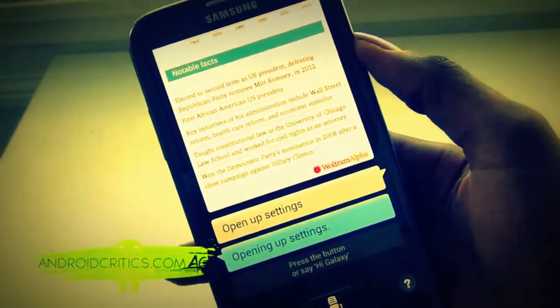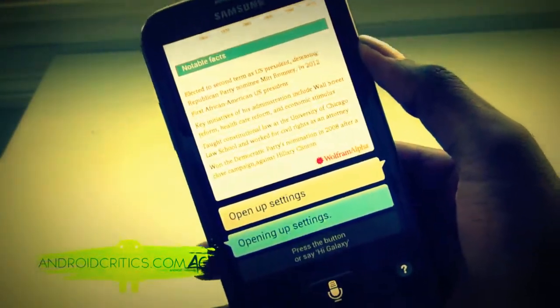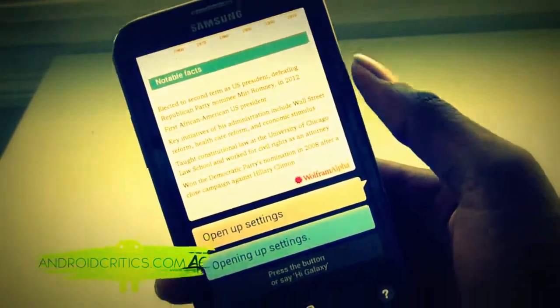Now overall, that's S-Voice. It's revamped, it has a lot of new features, and it can finally compete with Siri, and it is no longer a joke.